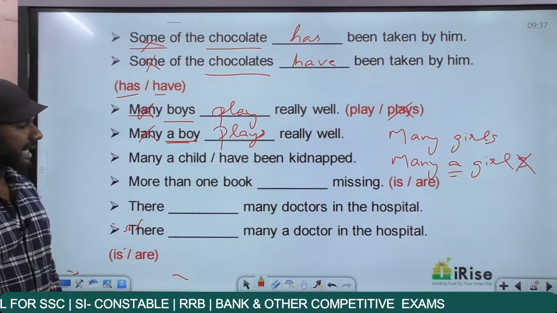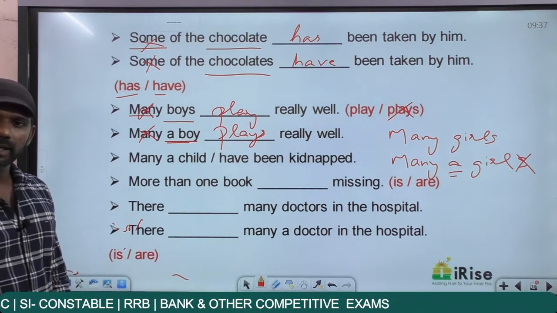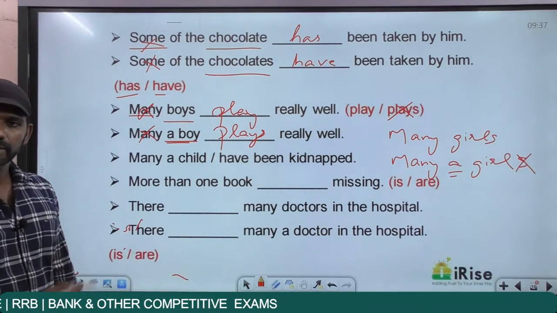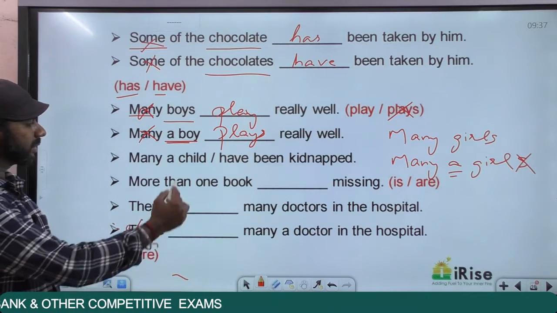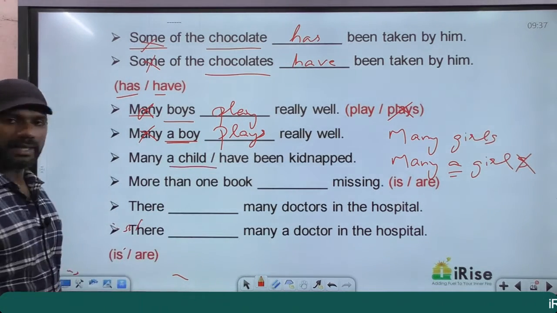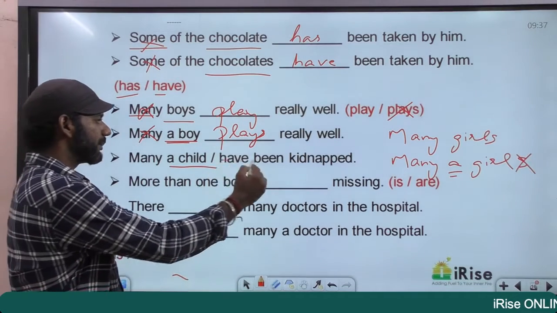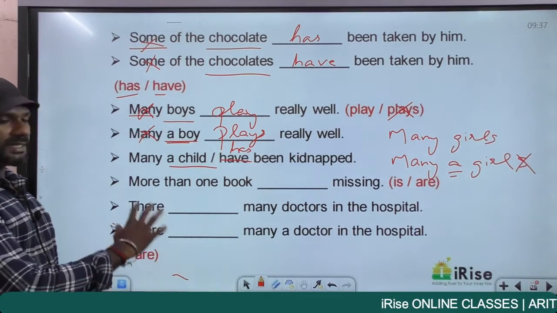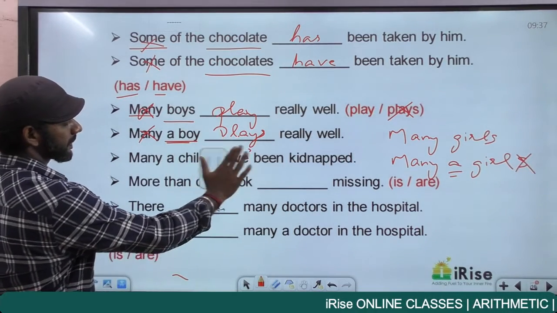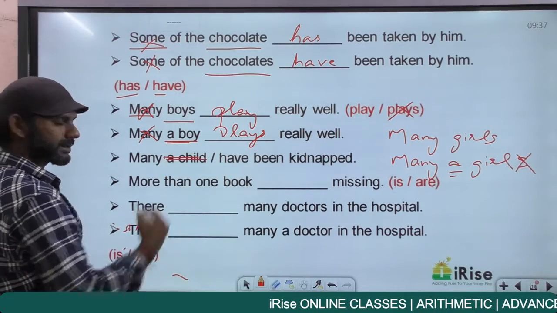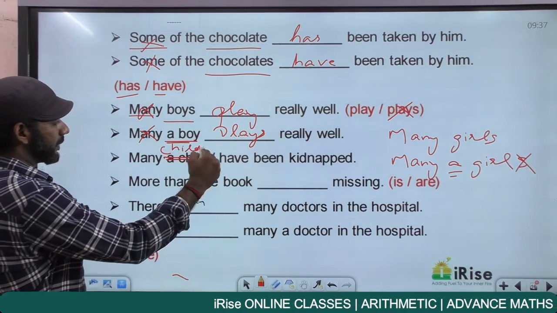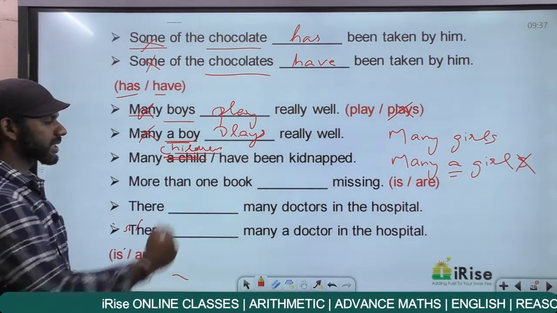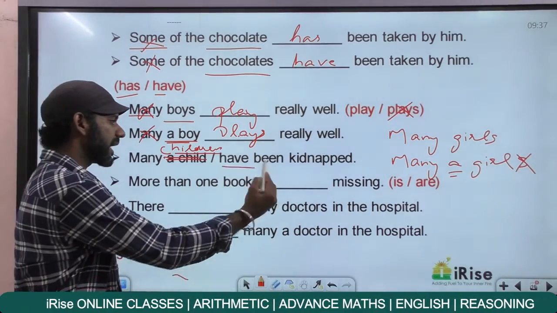Many a child / have been kidnapped. Our task is to find out which part contains the error. Many a child, many is a determiner, forget. The noun here is a child. A child is singular, so the verb must also be singular. Many a child has been kidnapped. Grammatically correct. Now, I change the sentence this way. Instead of a child, I go for children. Many children have been kidnapped. Forget about many. The noun here is children, plural. The verb must also be plural, have been kidnapped.